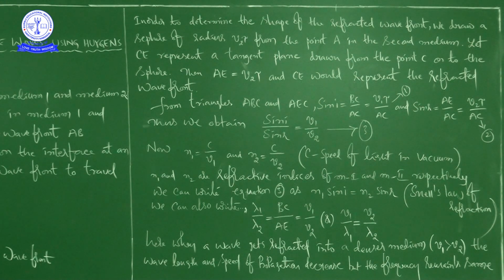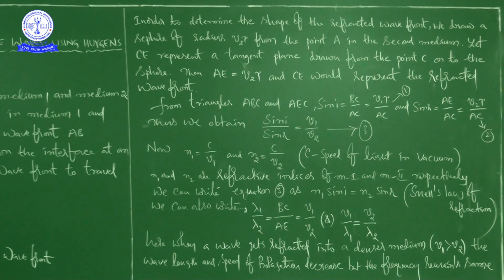N1 is the refractive index of the first medium and N2 is the refractive index of the second medium. Then I can write N1 is equal to c by v1. Similarly, N2 is equal to c by v2. See this, N1 and N2 are refractive indices of medium 1 and medium 2 respectively.